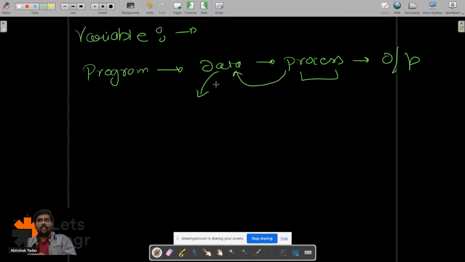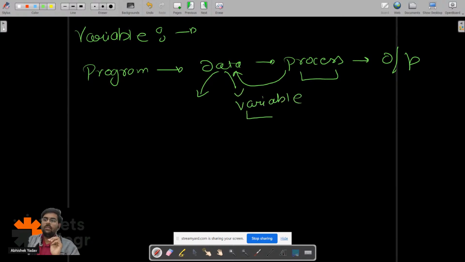So there are two use cases. One use case is what? You have to store the data in a permanent memory area, that is your hard disk. You can store that with the help of an SQL database. The second part is what? You can store the data in a variable.